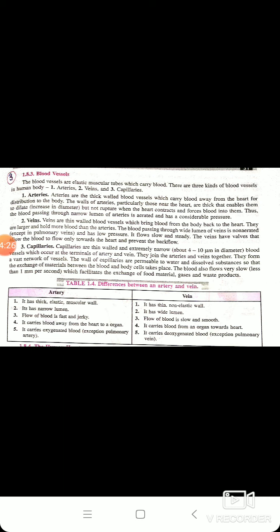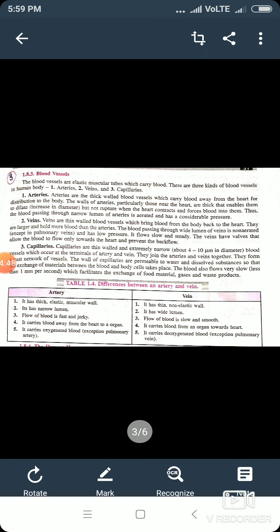Permeable means anything can go in and out. Their walls are permeable so that water and dissolved substances can pass in and out, exchanging carbon dioxide and oxygen, dissolved nutrients and excretory products between the blood and body cells.